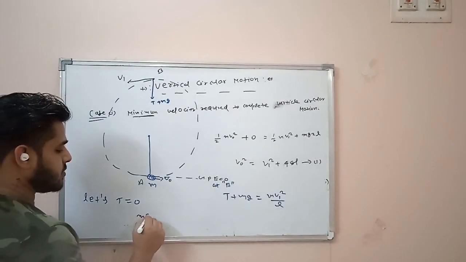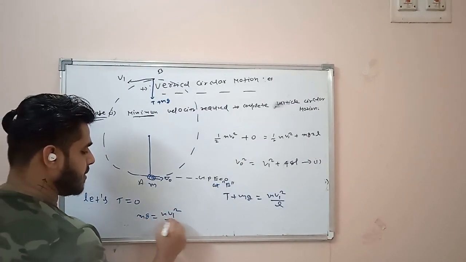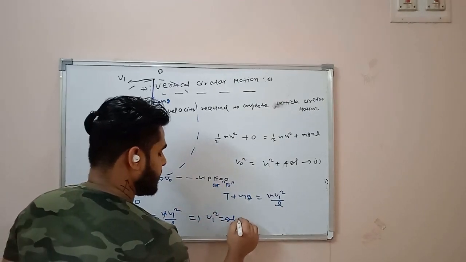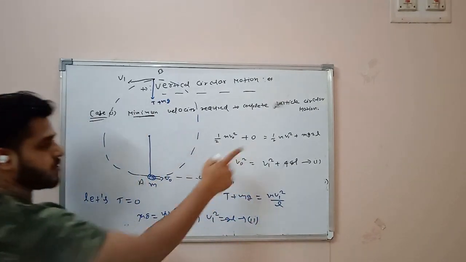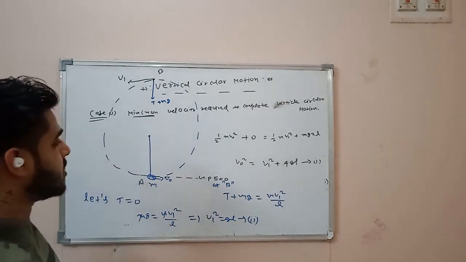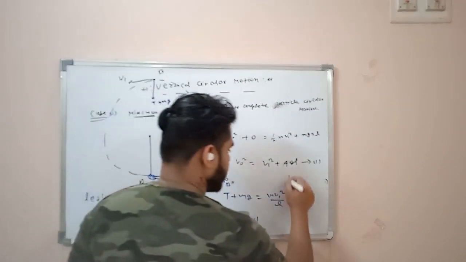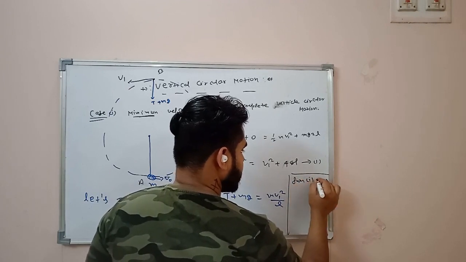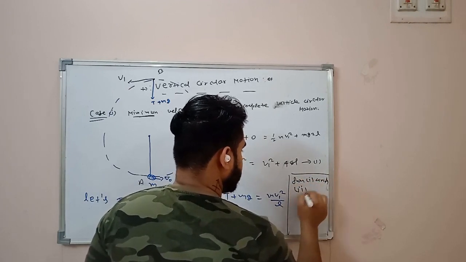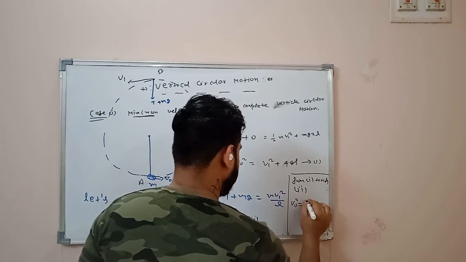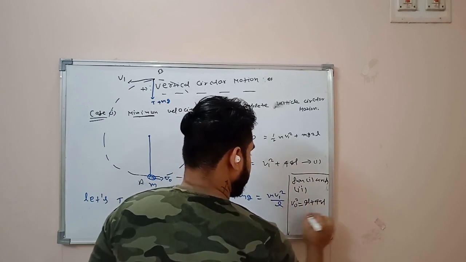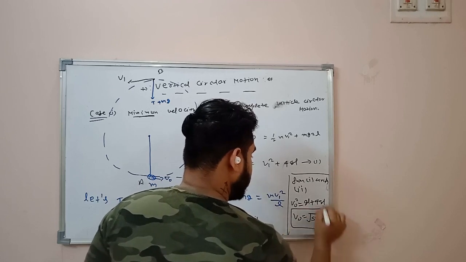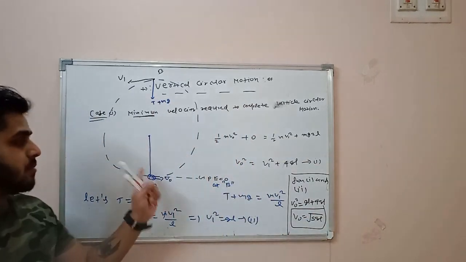So from here mg will be equal to mv1 square divided by L. From here you can find out V1 square is coming as gL. This is equation 2. Put the value of equation 2 in equation 1. From 1 and 2, V0 square is going to be gL plus 4gL. From here V0 is going to be root over 5gL. This one is the minimum value of V0 for which this will complete the circular motion.